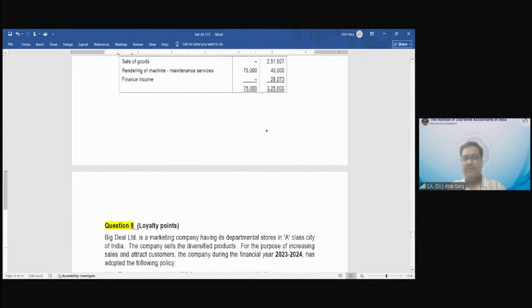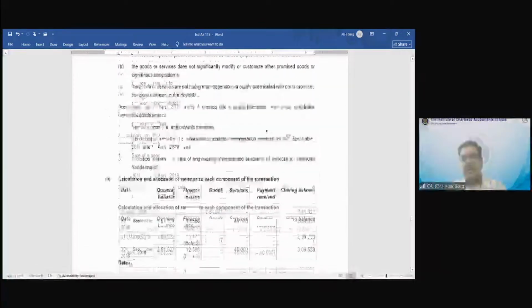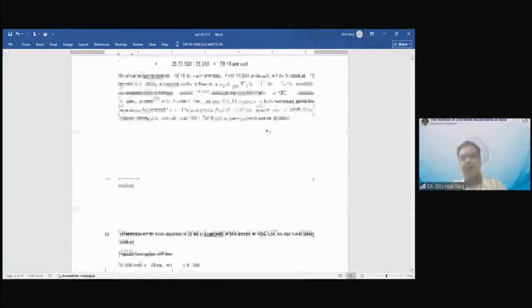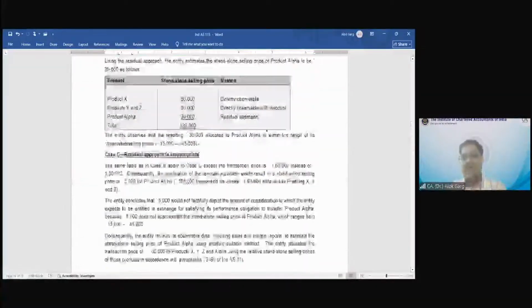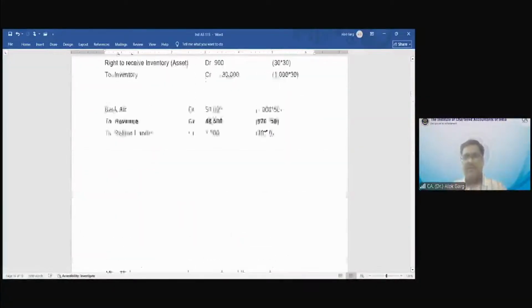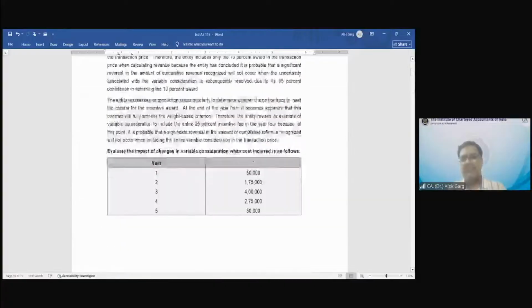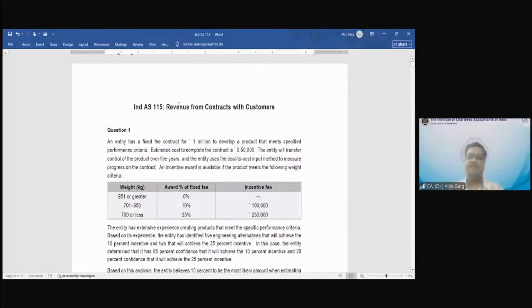Is that clear? So now let's come to question number 1. With this, I will complete all the 8 questions given by BOS of ICAI. Question number 1 is again a unique question. What is this question number 1?